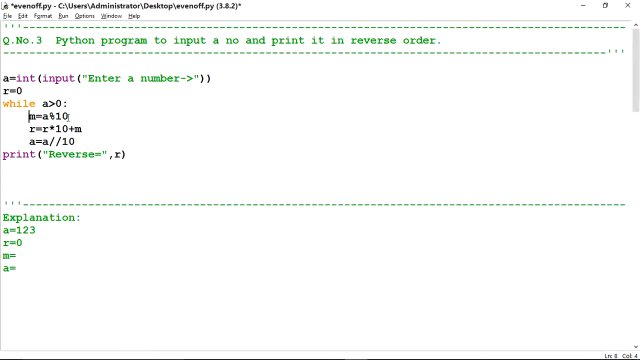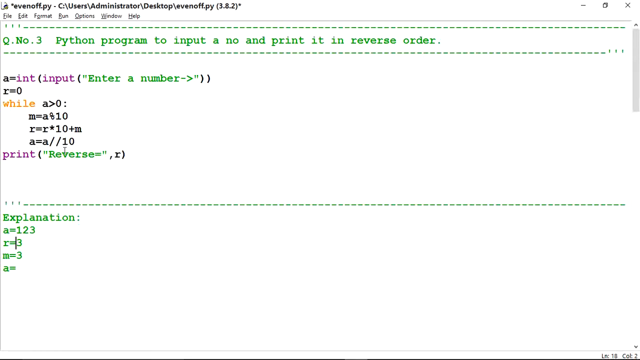m is equal to a mod 10. What is the value of a? 123 divided by 10. What will be the mod? The mod will come 3. So here will come 3. Then r is equal to r into 10 plus m. First of all, we take the value of r. r is 0. 0 into 10 is 0, plus m. The value of m is 3. So 0 plus 3 is equal to 3. It will store into r. So here the value of r will be 3. It will overwrite the previous value.